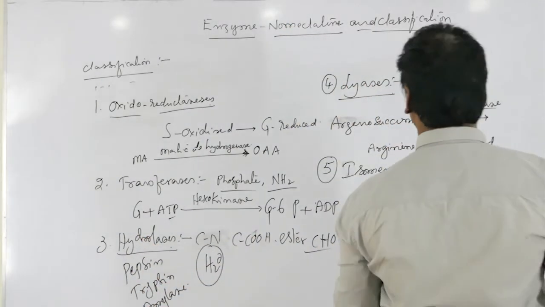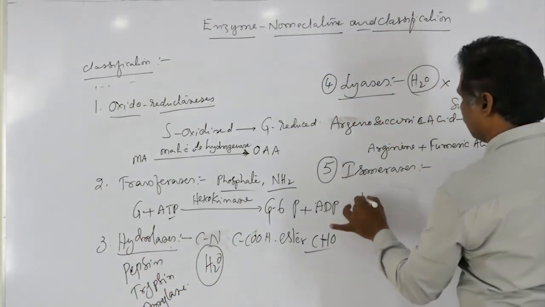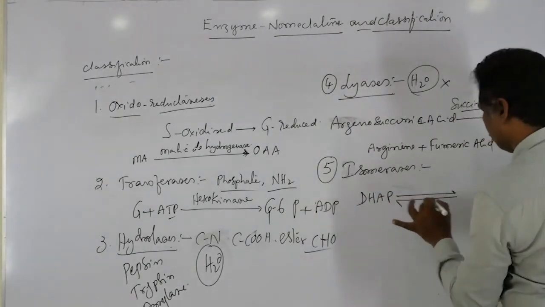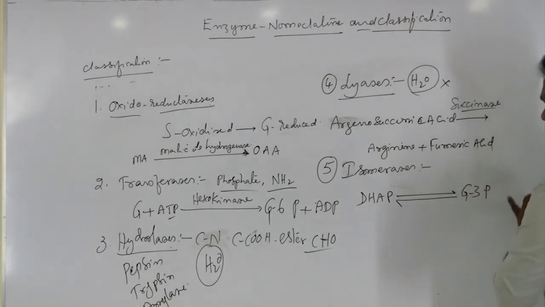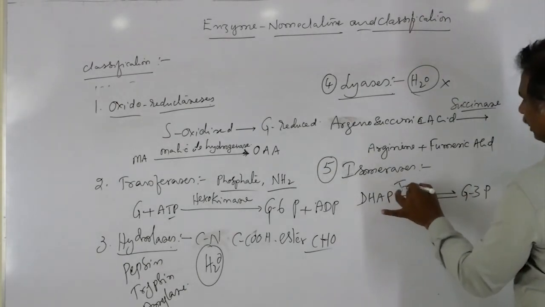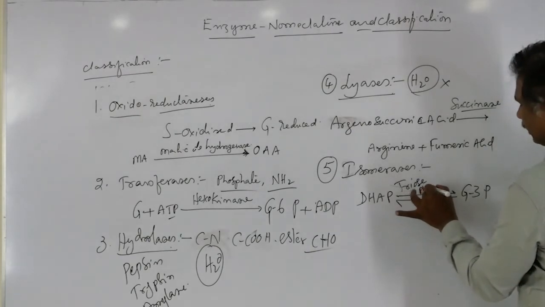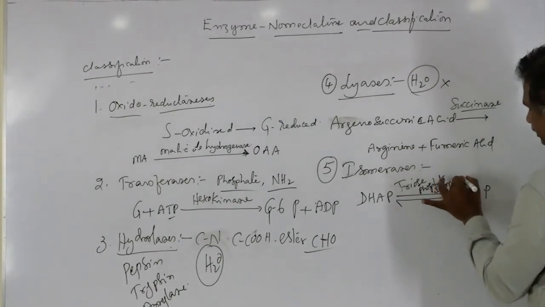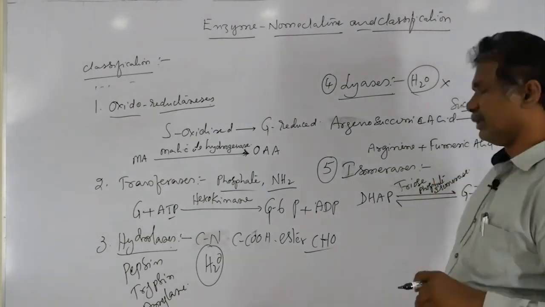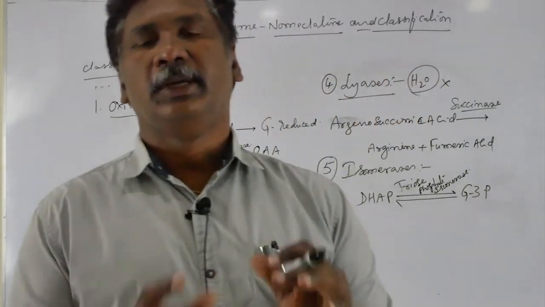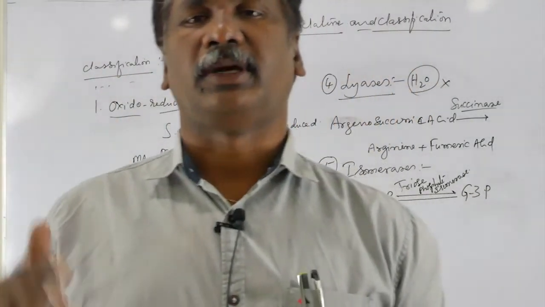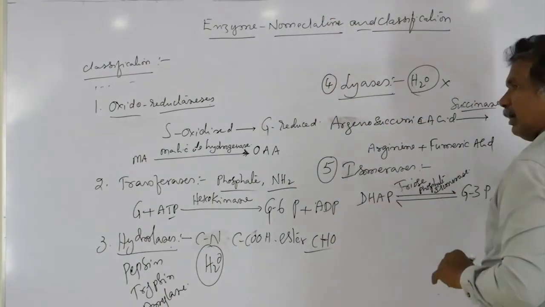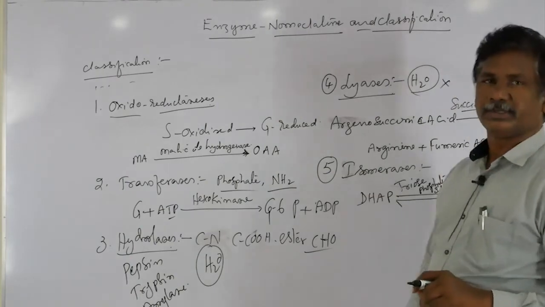For example, in glycolysis, dihydroxyacetone phosphate (DHAP) is converted into glyceraldehyde 3-phosphate (G3P) in the presence of the enzyme triose phosphate isomerase. Those are the isomerases.